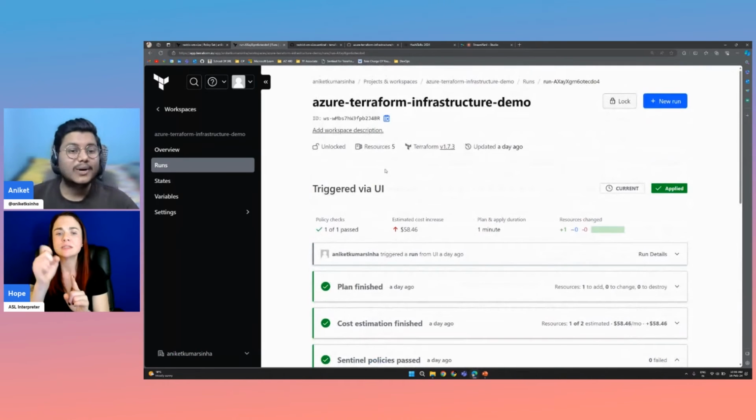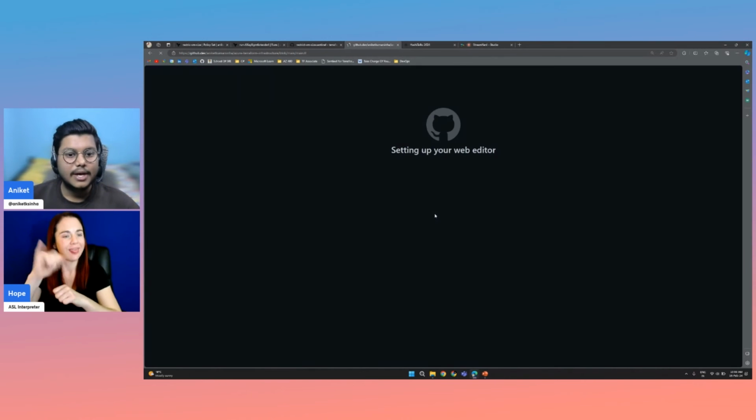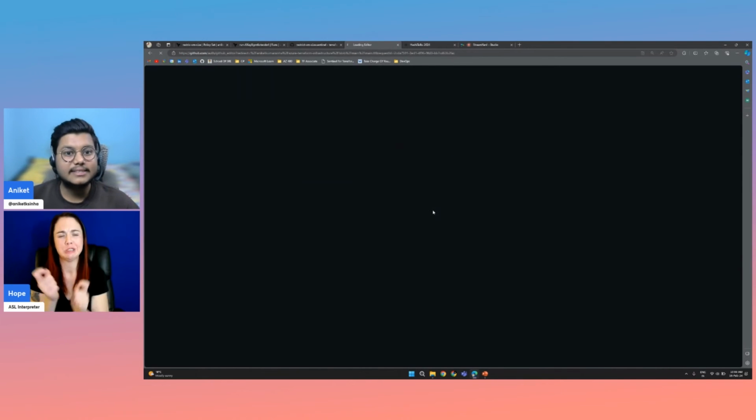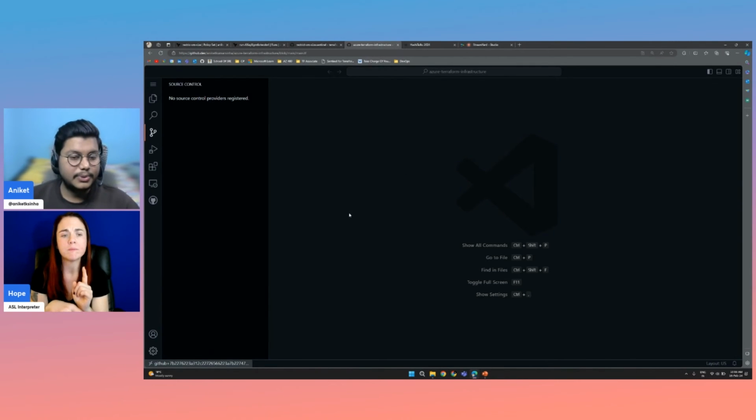But now let's see what happens if this fails. If our code base or our values are not matching with our policy, this specific repo is used for that infrastructure. And let me just make some changes which are against the implemented policy via Sentinel. So we are using github.dev for making these changes.